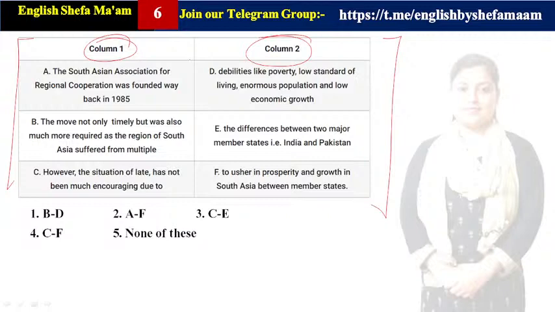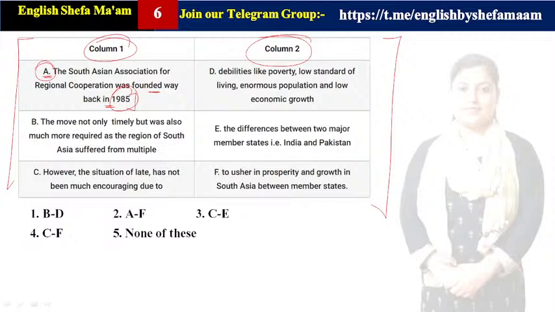Let us check one by one, guys. In A, it is saying the South Asian Association for Regional Cooperation was founded back in 1985, right? So that was the founding year of the South Asian Association for Regional Cooperation. After it was founded, what happened?